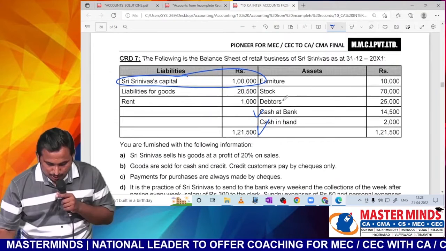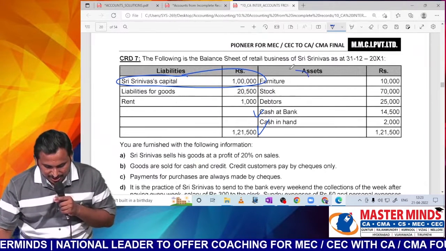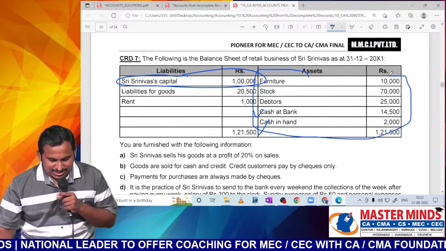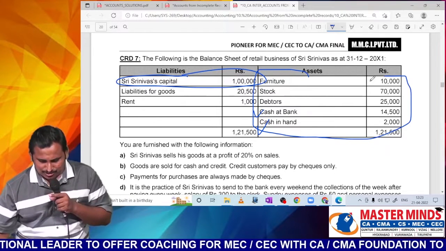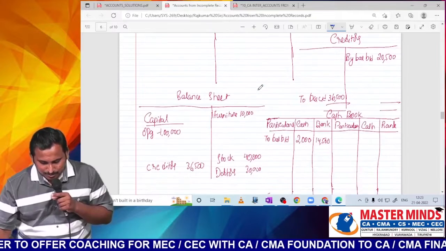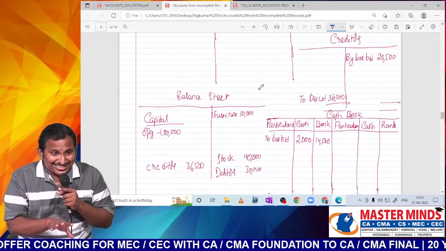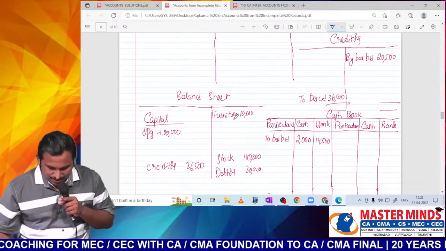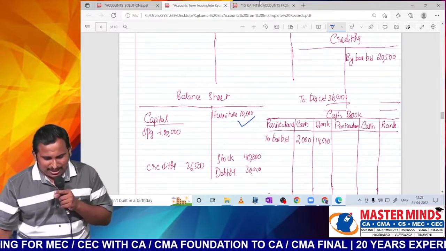So what are the opening balances? Simply write down: furniture, stock, debtors, cash in hand. Anyway, we are following double entry now, so let me write down. Furniture, 10,000. Of course, the opening statement of affairs is not there; if it were, we might have written it there. Now, the other one, in the balance sheet, as an opening balance we'll write.